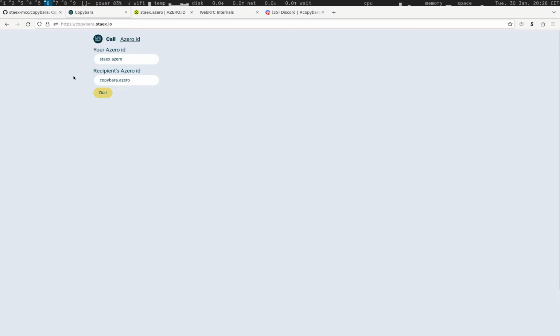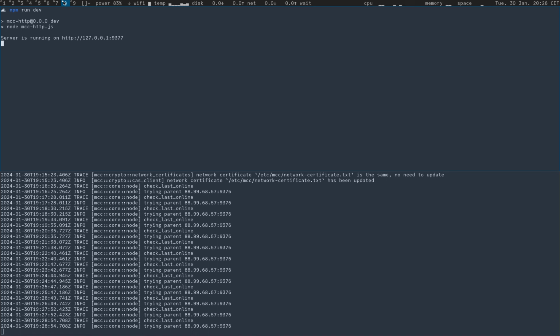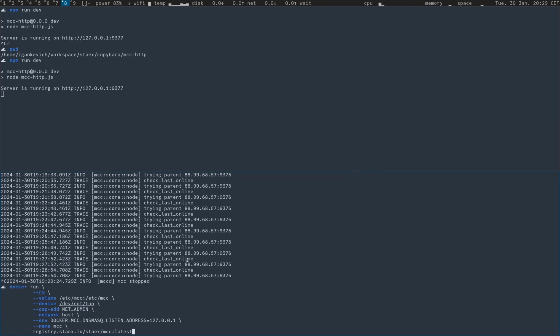Also, what else do you need for this to work? You also need to download our MCC HTTP server. It's included in the repository with Copybara. It runs always on the same address with the same port. Don't change it. It doesn't need to be HTTPS because it runs locally, and the only thing it does is export some functionality from the MCC network. And another component is, of course, the MCC network.